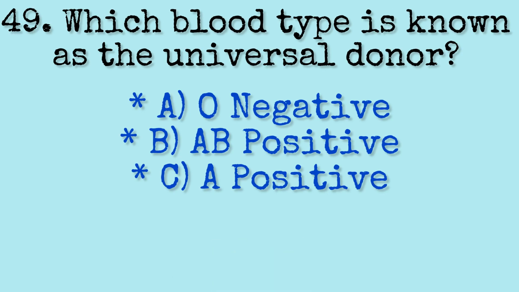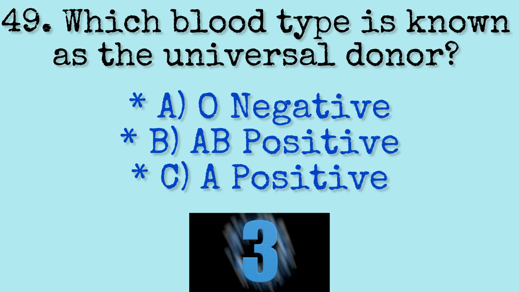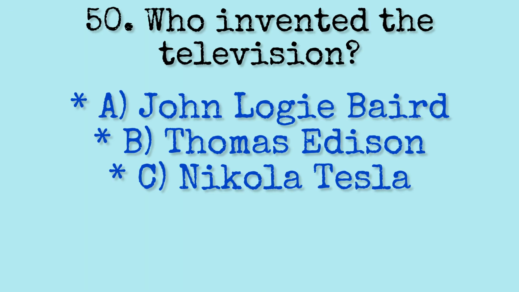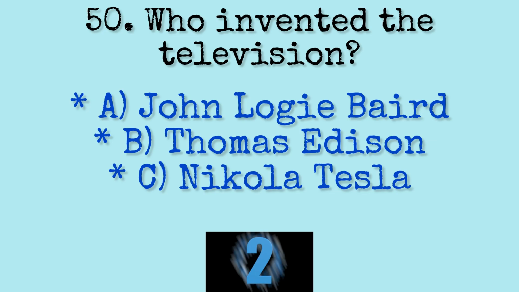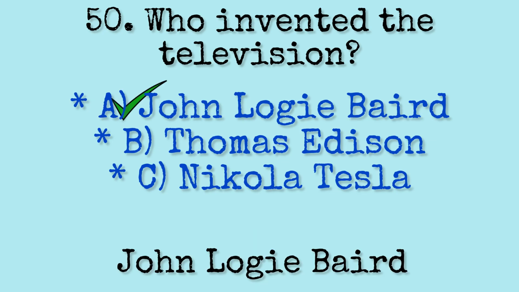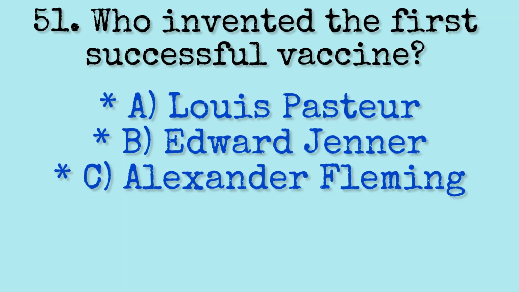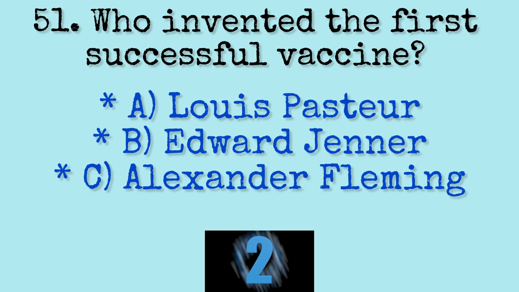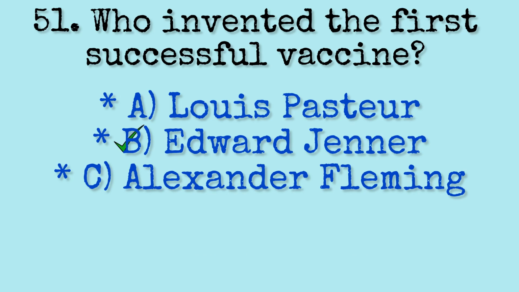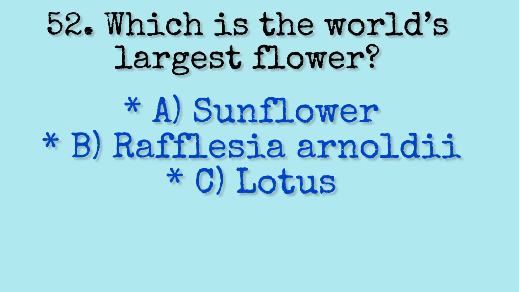Australia. Question 49. Which blood type is known as the universal donor? O negative. Question 50. Who invented the television? John Logie Baird. Question 51. Who invented the first successful vaccine? Edward Jenner. Question 52. Which is the world's largest flower?